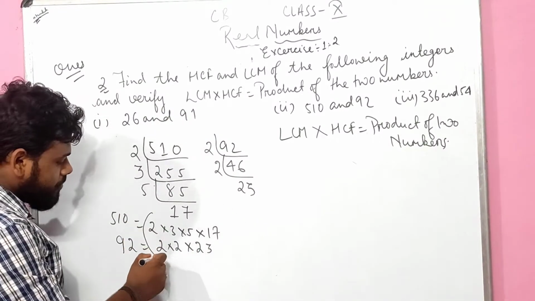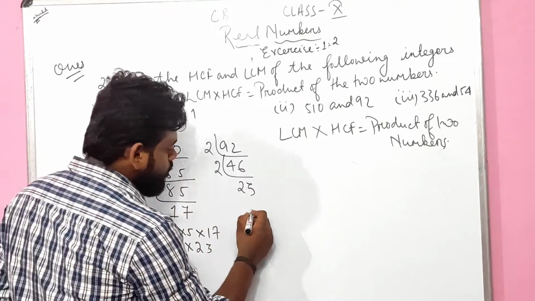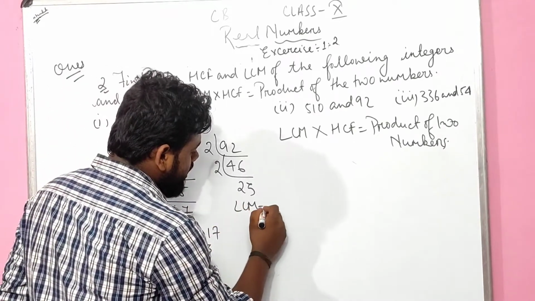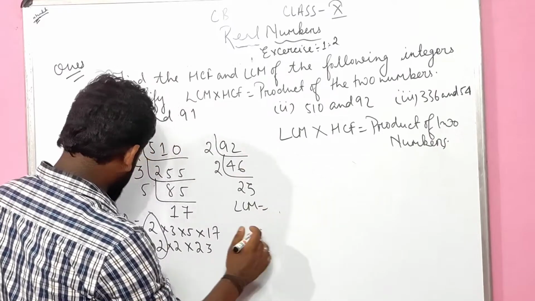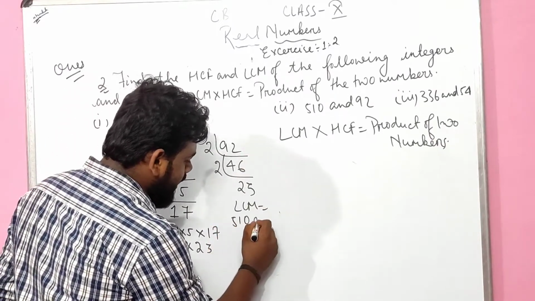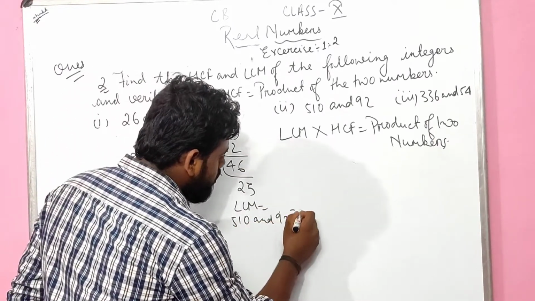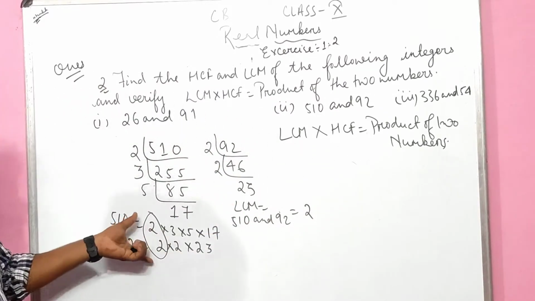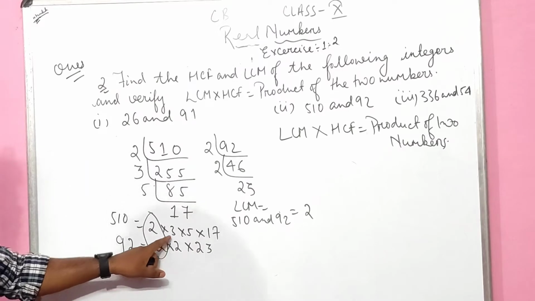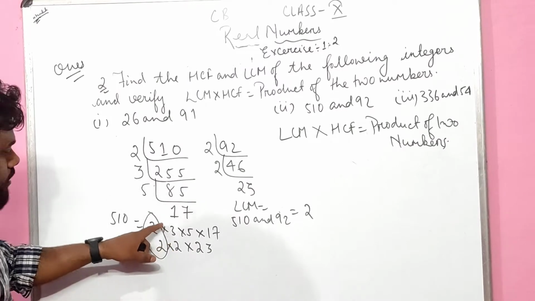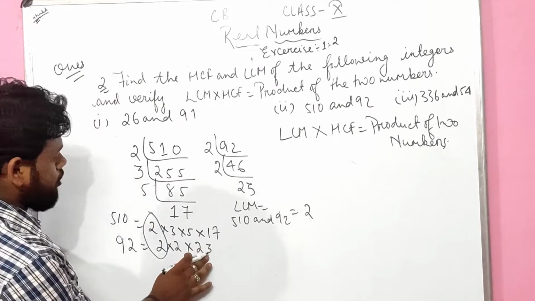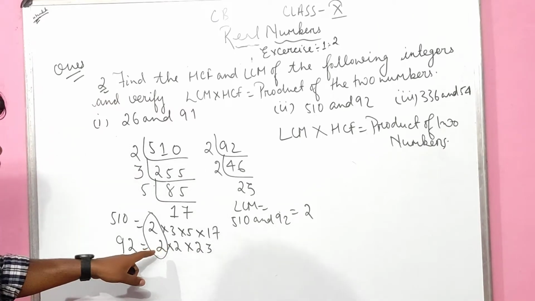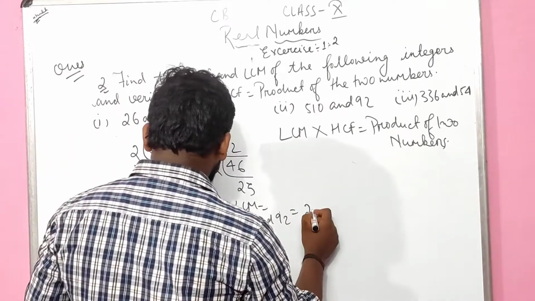This 2 is remaining common, right? So we can take a 2. LCM of 510 and 92. 2 is common, so pairing 2. If one pair is there, I have to take only 2. Then what is left? 3 also is there, and 23. So nothing else to take, we can just put it down.